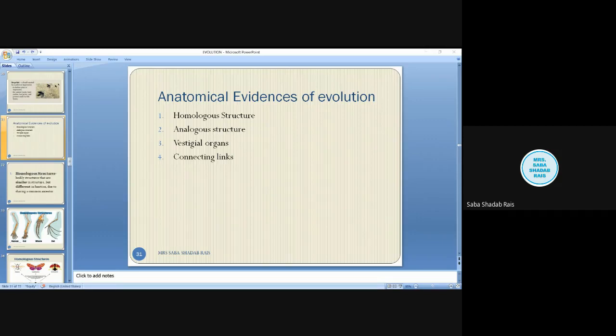Now, a connecting link is an organism which proves that this type of evolution might have happened. An animal or plant which possesses characters of two different successive groups of organisms is known as a connecting link. The connecting link establishes continuity in the series of organisms by showing that one group has evolved from the other. An example is a fossil bird. You can see this particular fossil bird is Archaeopteryx. It is the connecting link between reptiles and birds.